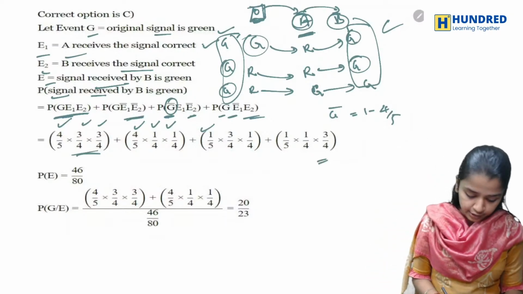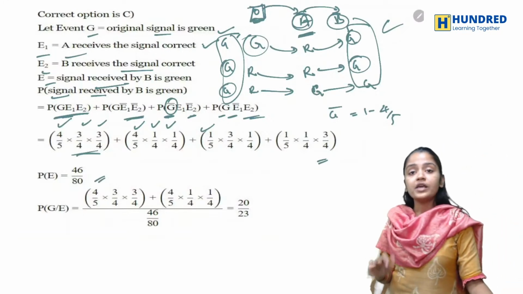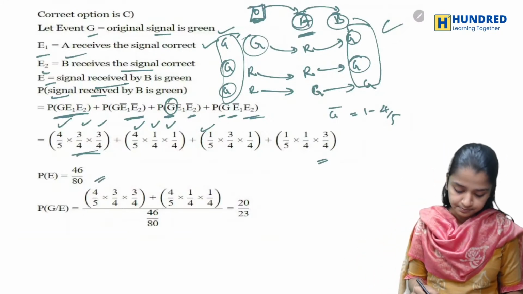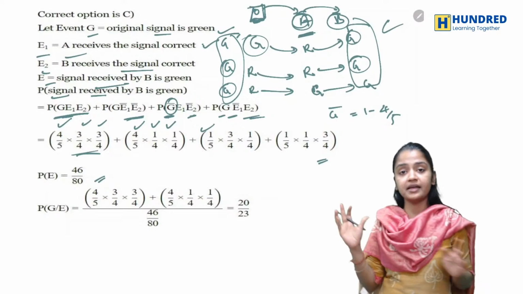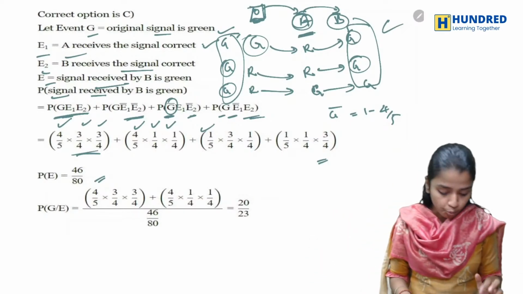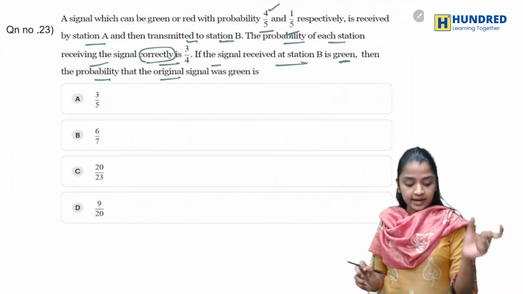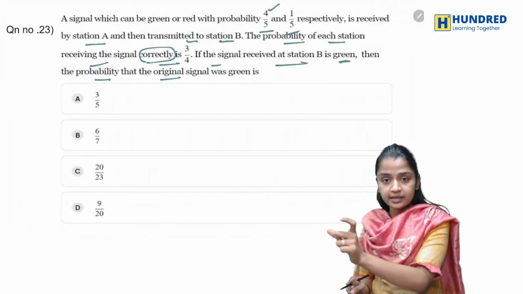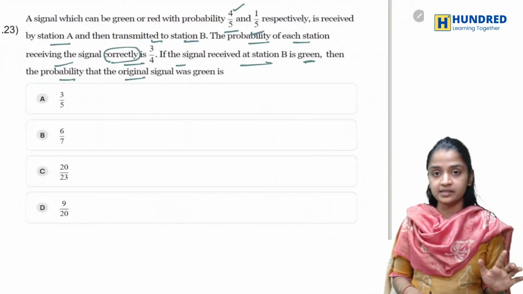Now after that you know what is P of E. So P of E you found, which is the signal received by B is green. Now what should you find? The probability the original is green provided that the received signal is green.